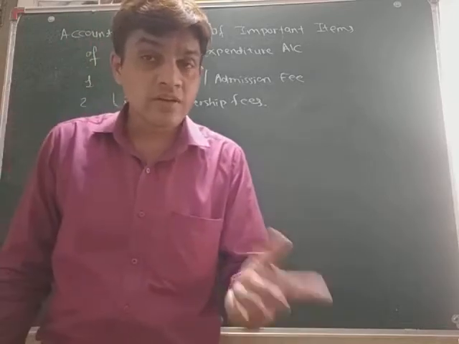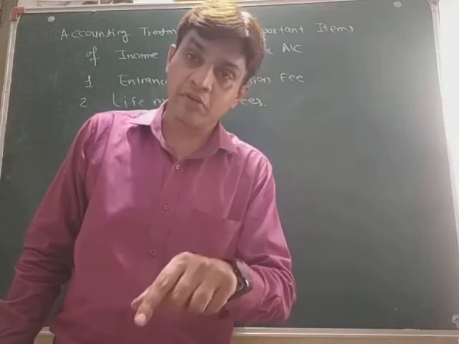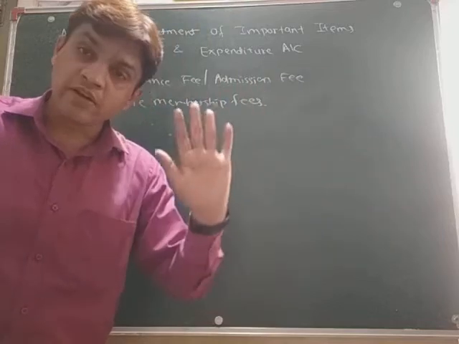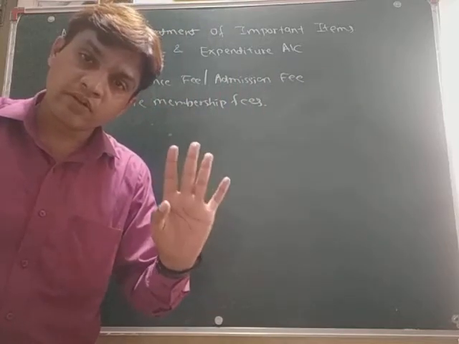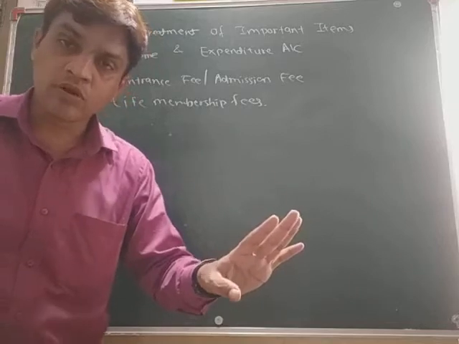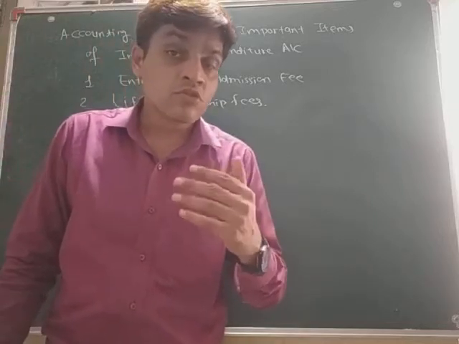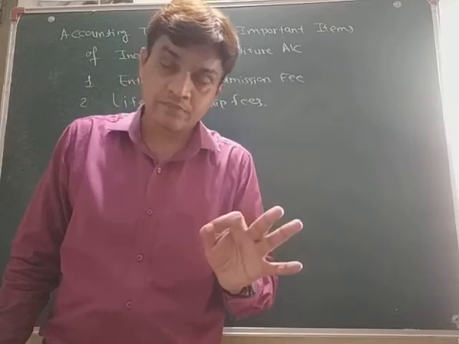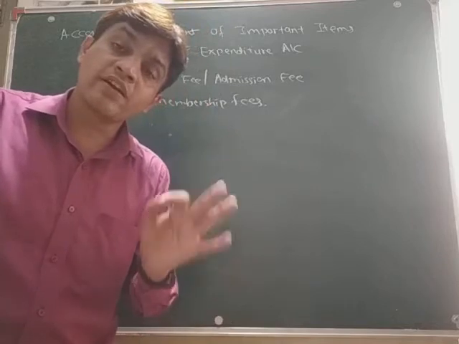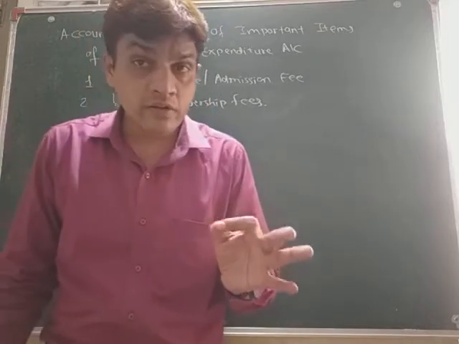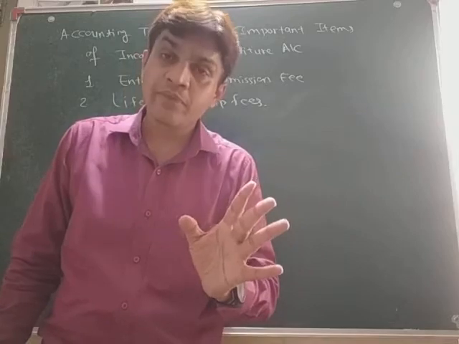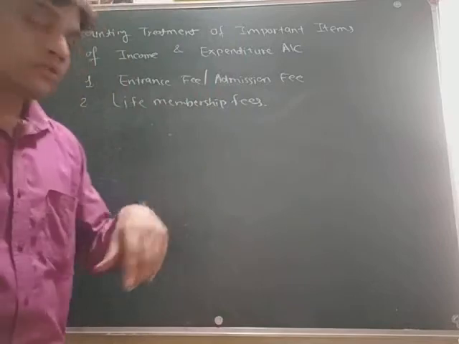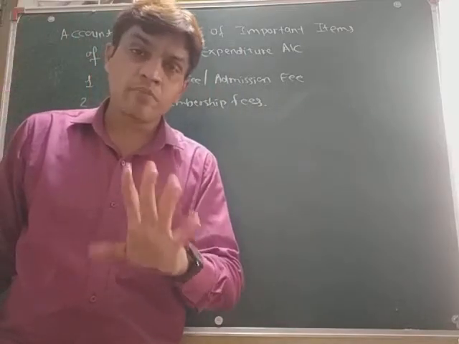So that is a capital receipt for the NPO. It is not a revenue receipt because it will not come year after year. Only once it will come to us. So in that way, that is income which is of capital nature. So it is a capital receipt, and whenever it is a capital receipt, we have to record it in the balance sheet, of course, on the liability side. So life membership fees will come in the balance sheet.